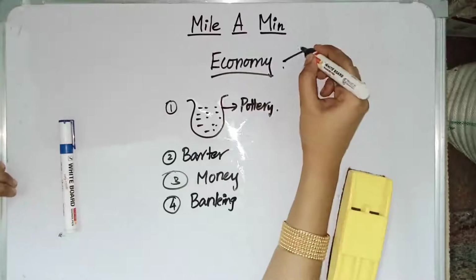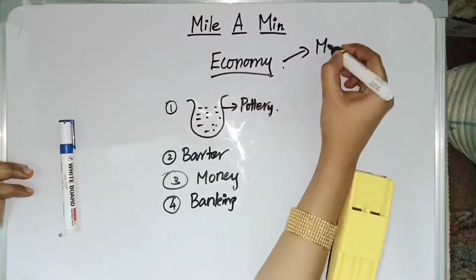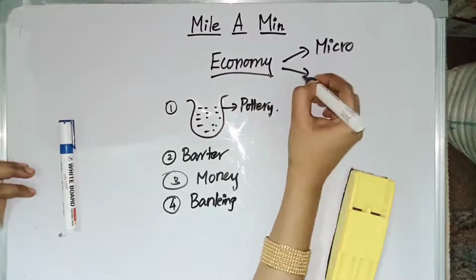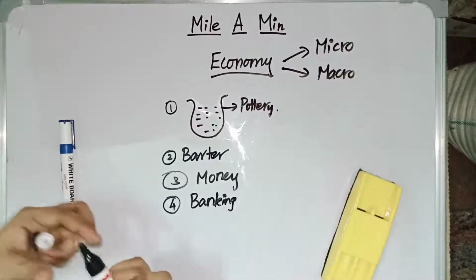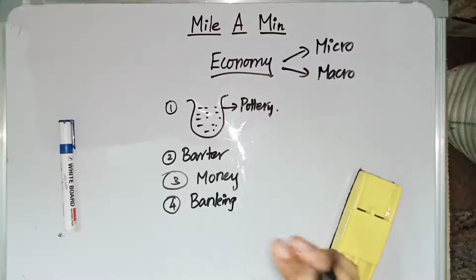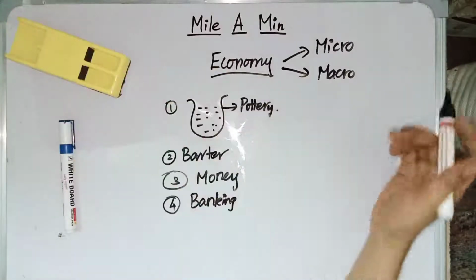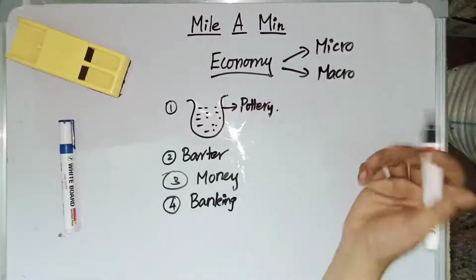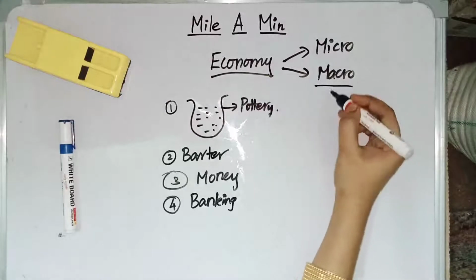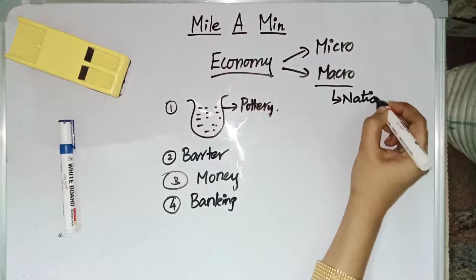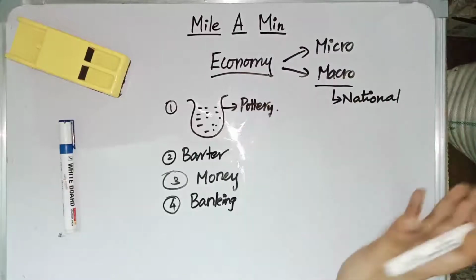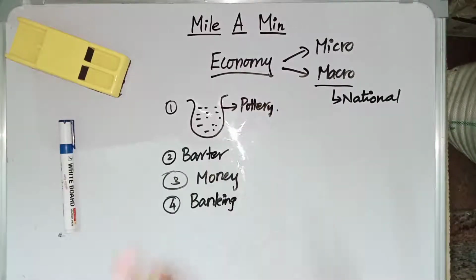There are two ways in which we can look at economy. One is microeconomics and another one is macroeconomics. Microeconomics is the one in which they deal about a particular concept, a particular topic. It deals with individuals' behavior, an individual group of people's behavior. Whereas macroeconomics deals at the national level. If they handle it at a nation level, or talk about the entire population,